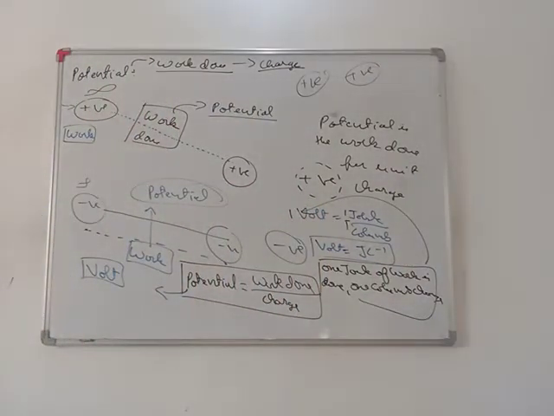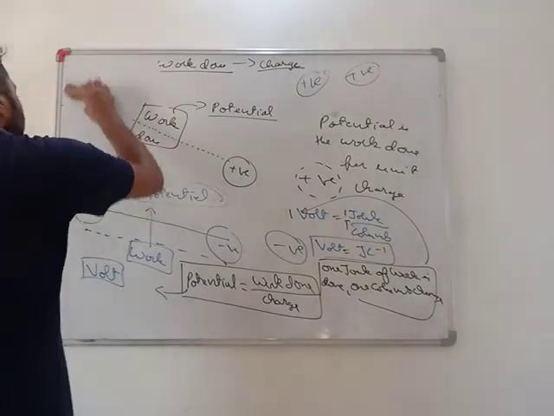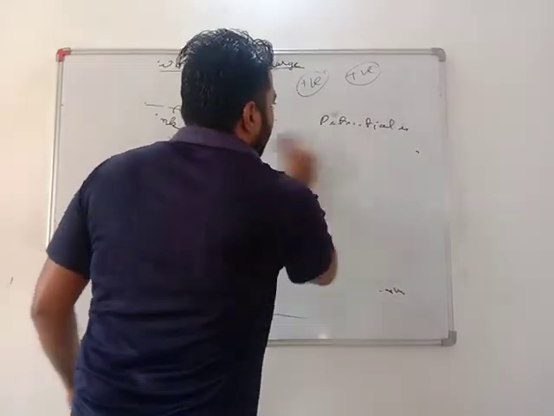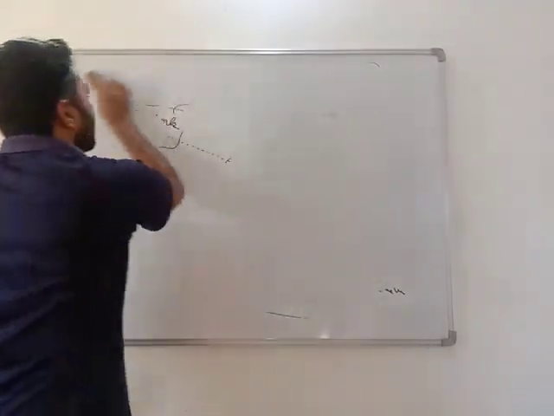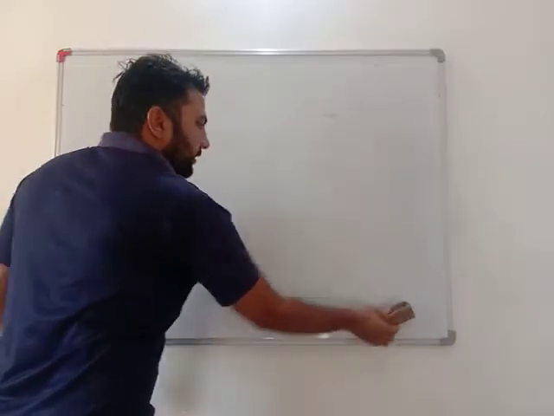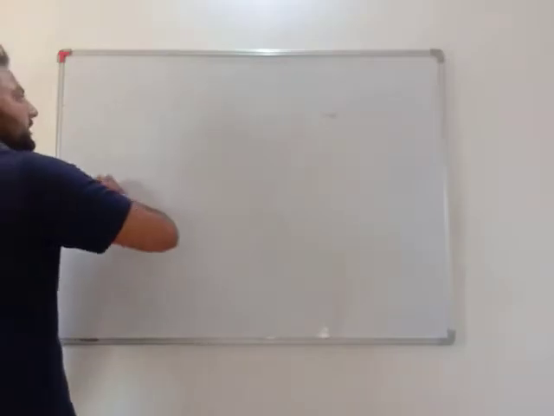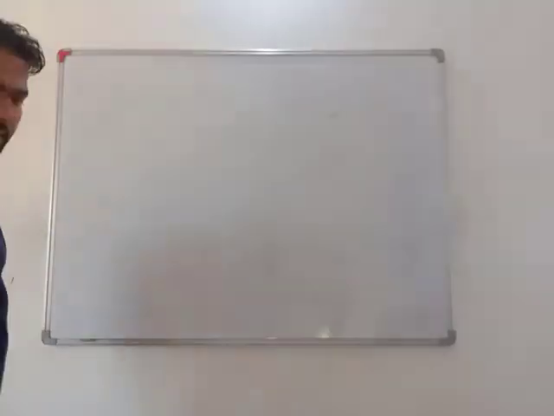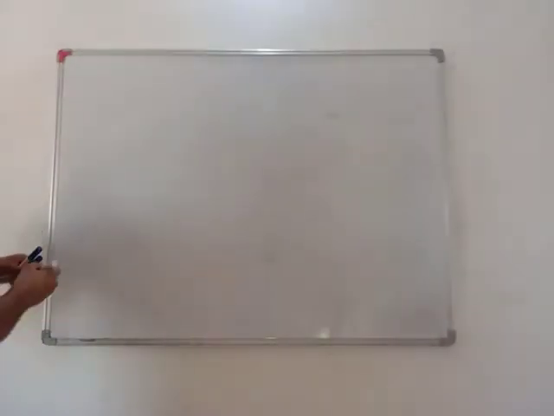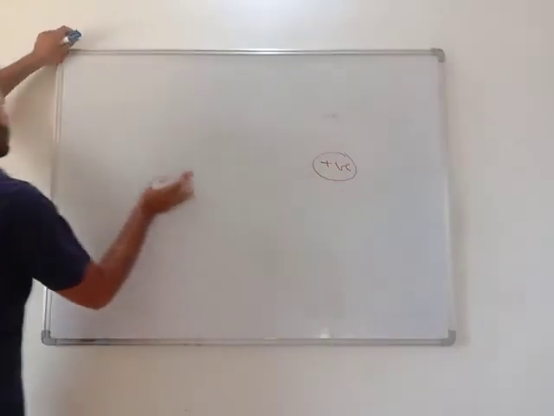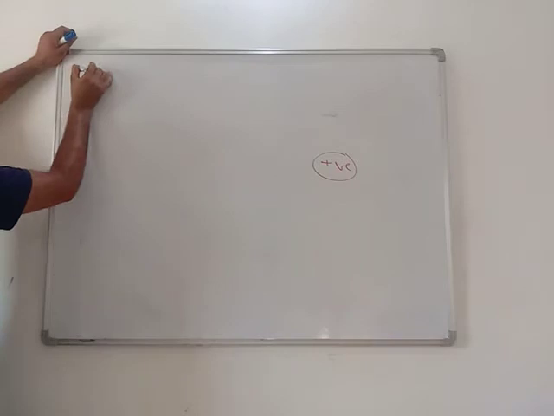Now second thing, what is potential difference? Obviously the word difference comes, it means we need to compare any two things. For example, there is a positive charge and here is another positive charge.